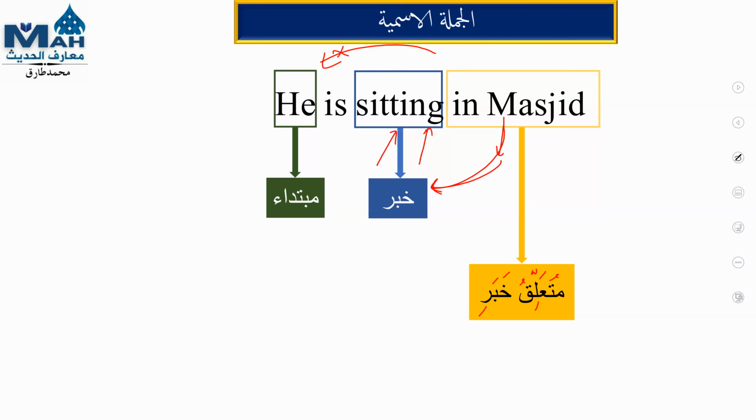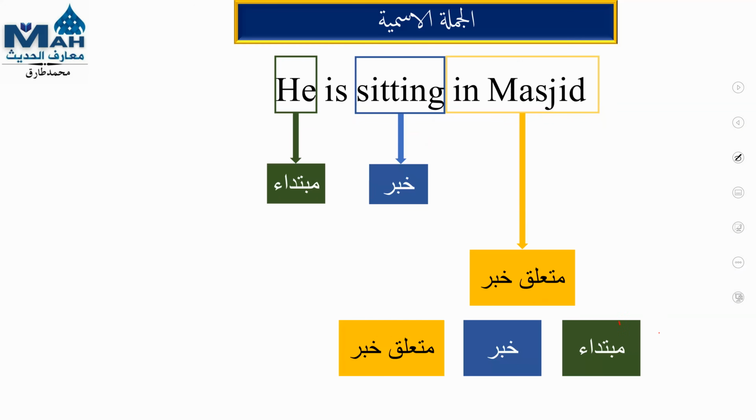So how will you recognize in an English sentence that it is mut'alliqu khabar? You have to focus on the preposition. Wherever the preposition is coming, it means it is mut'alliqu khabar. If it is jumlatul ismiya, fi'liya we'll study later. But if it is jumla ismiya starting with a noun and you observe any preposition, simply it is related to khabar. Normally our jumla positions will be mubtada at number 1, khabar at 2, and mut'alliqu khabar at the 3rd position.